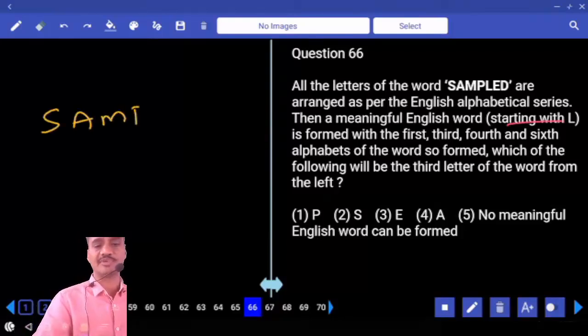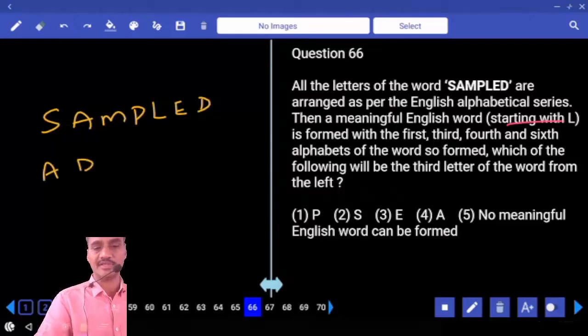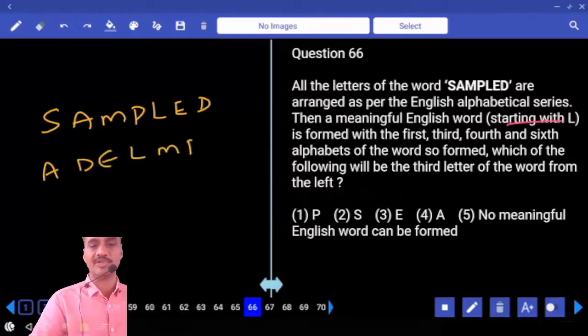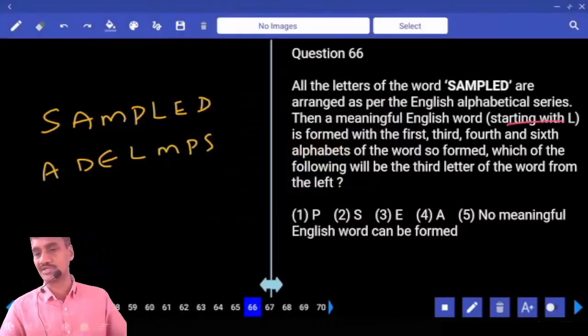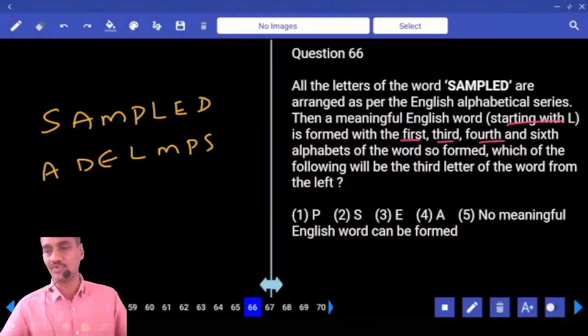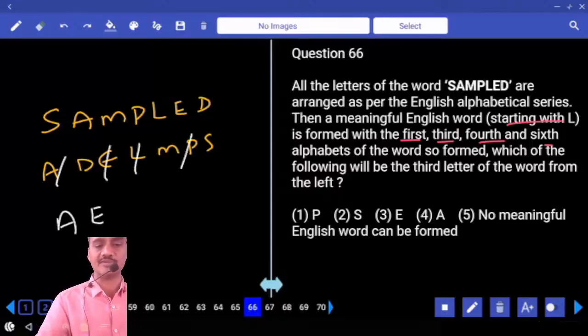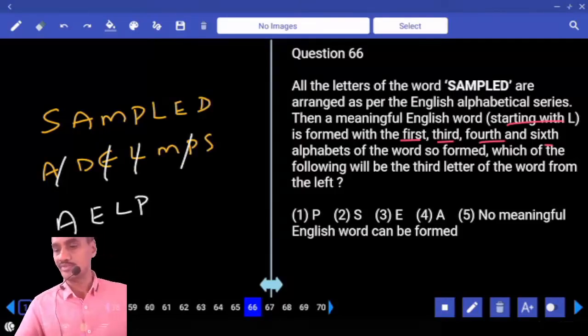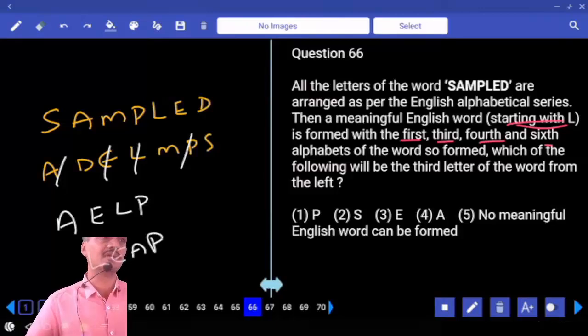Sampled, SAMPLED. Now in this word sampled, all the letters should be arranged in alphabetical order at first: A, D, E, L, M, P, S. Then we need to select the letters. What are the letters that are to be selected here? Then 1, 3, 4, 6. What are the letters we have? A, E, L, P. Now with the help of the first letter, what is the first letter here? Starting with L. And starting with L, what are the words? L, E, A, P, leap.